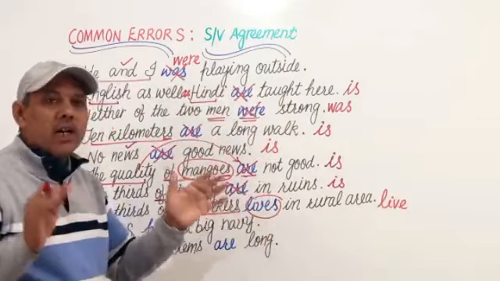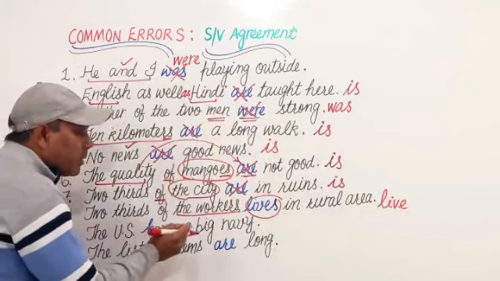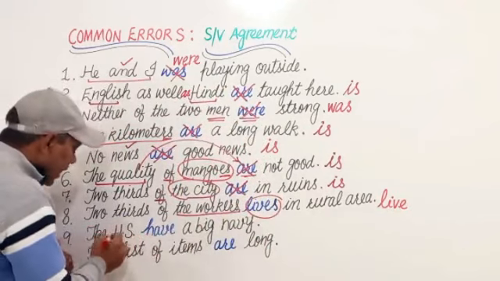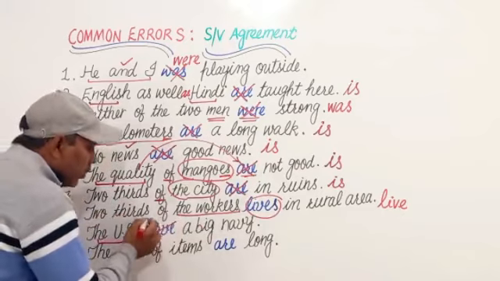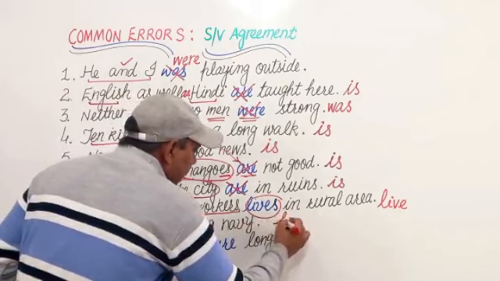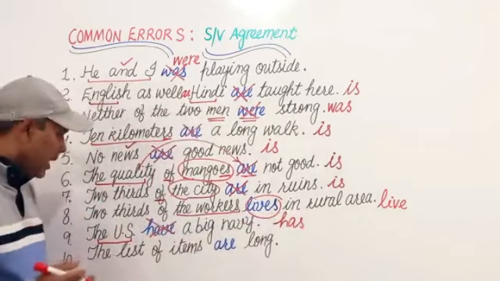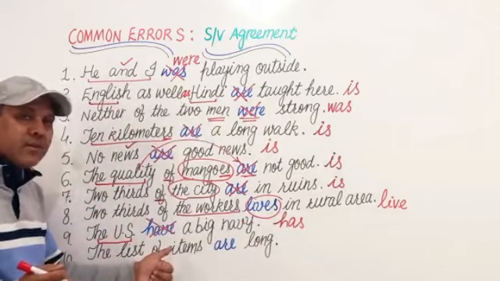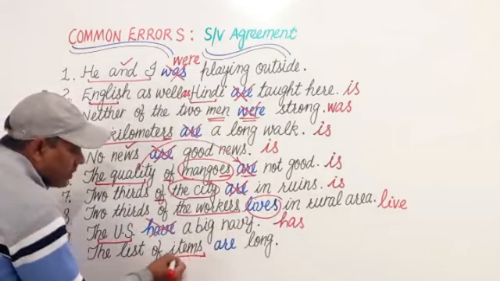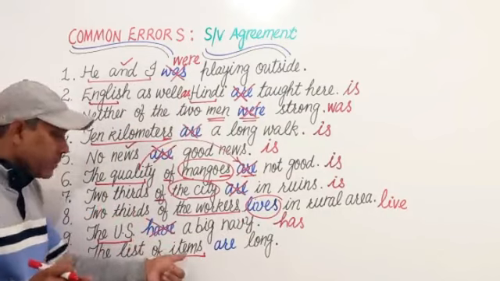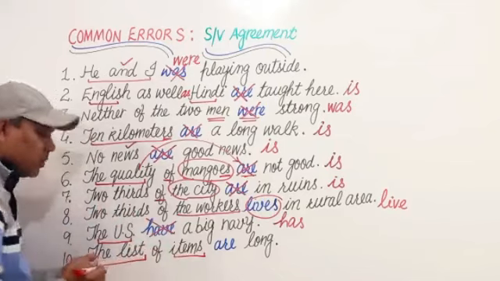Live in rural area. Next is the US have a big navy. Here the US is a nation and this is singular. So we shall use the US has a big navy instead of have. Next is the list of items are long. Here items, although it is plural in nature, but the true subject is the list.